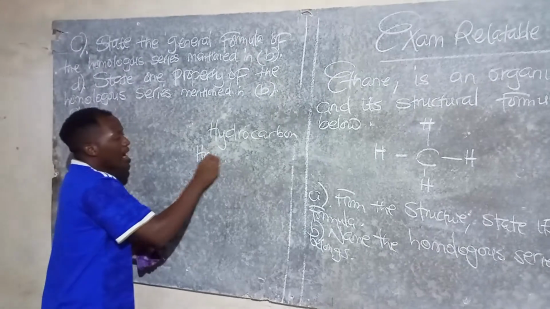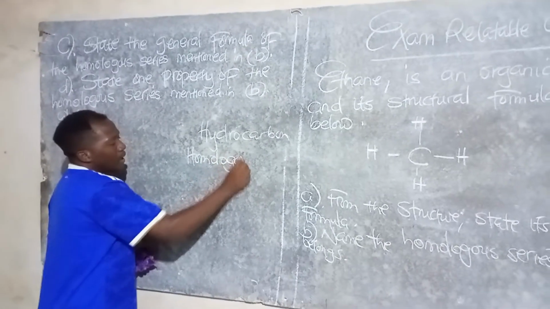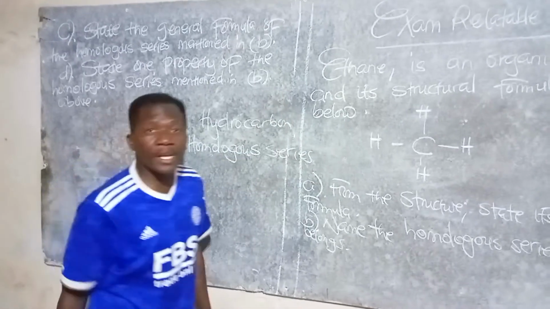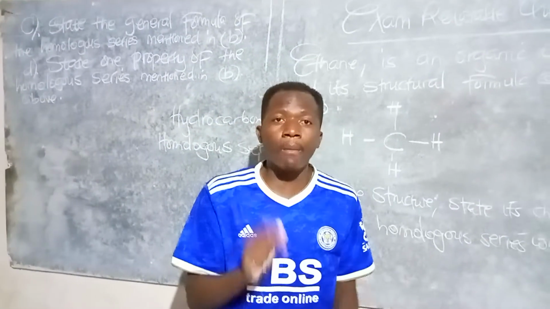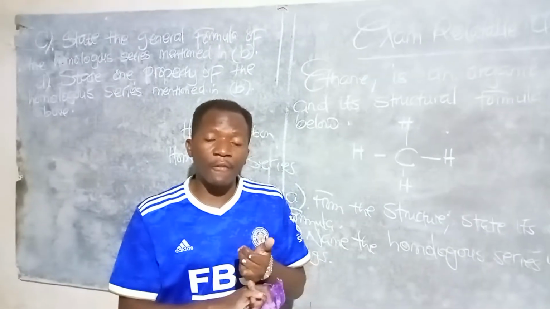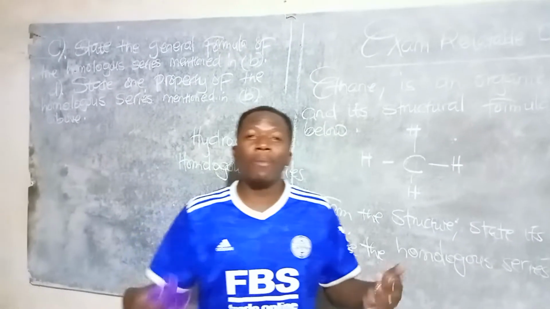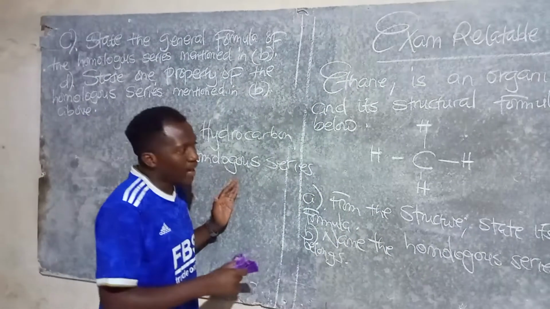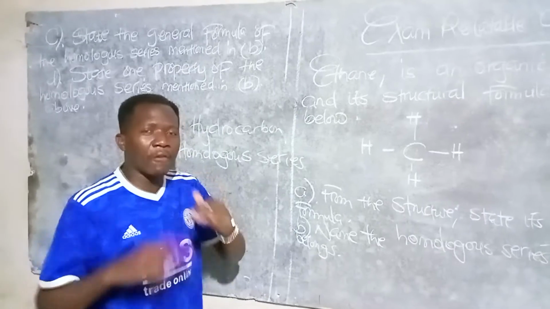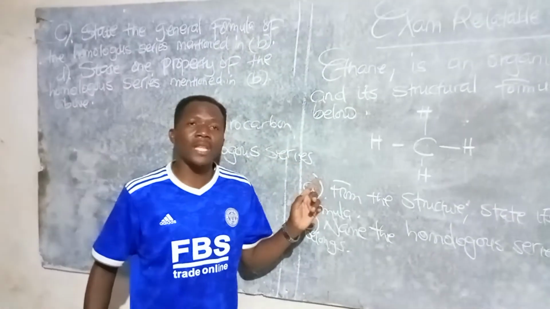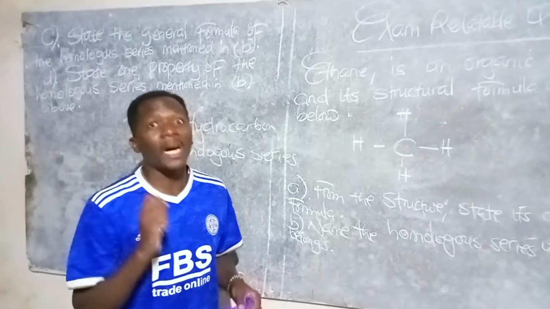So whenever we are told homologous series, it is an organic term used to refer to compounds having the same general formula, the same general name, and also maybe the same general properties and appearance. So, having done that, we are going to have different types of homologous series. But in our case, we are going to focus on the first type, and this first type is called alkanes.